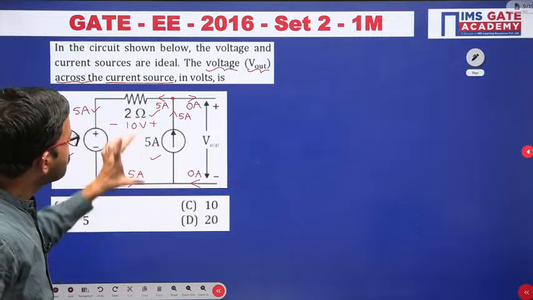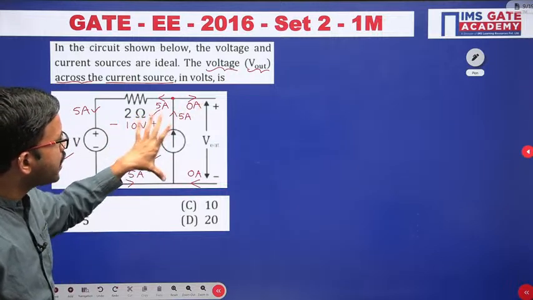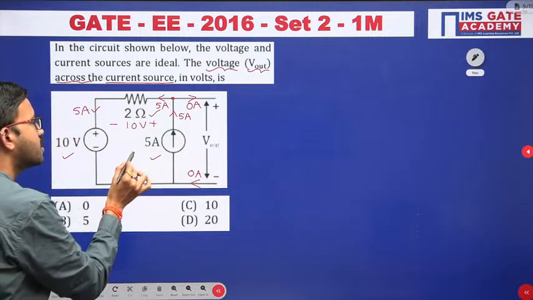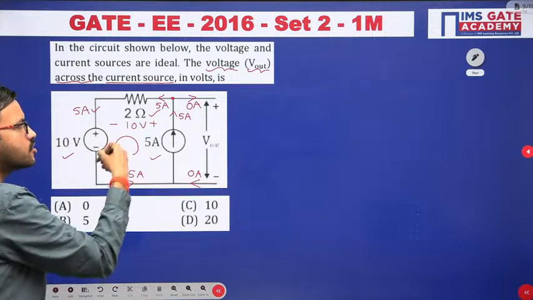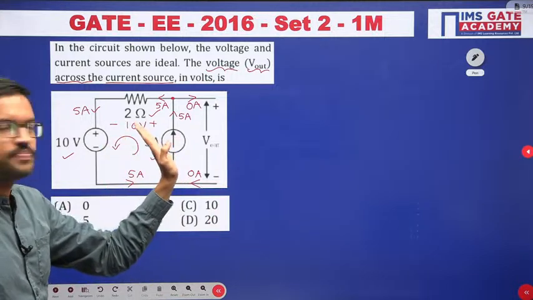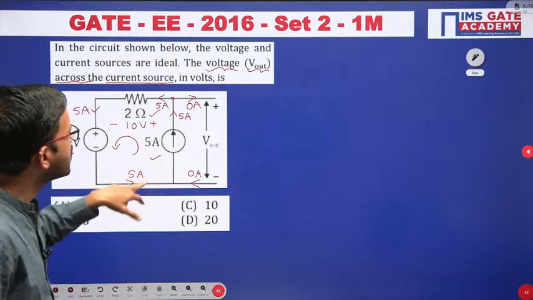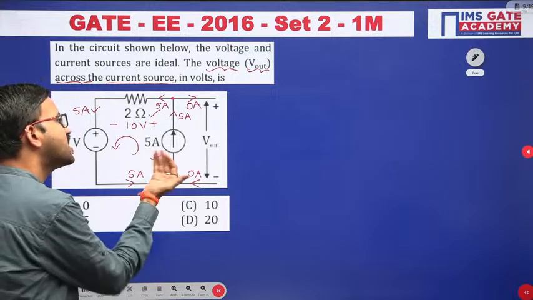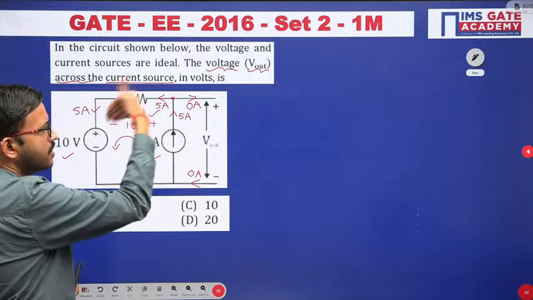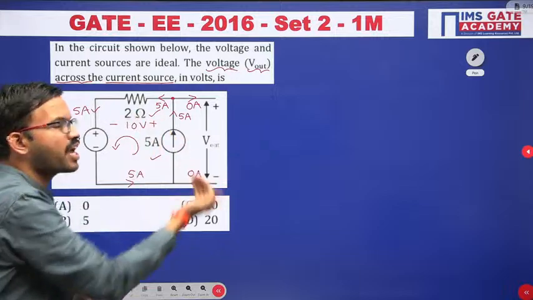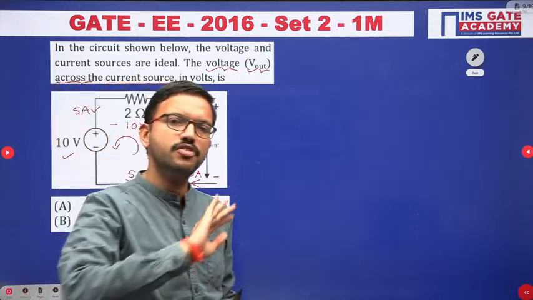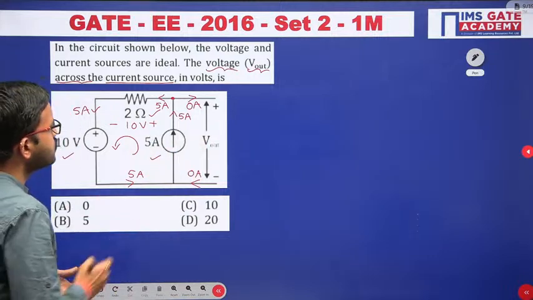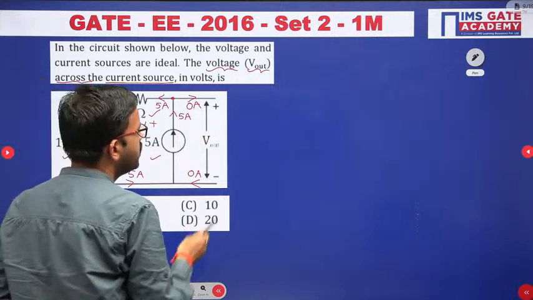Now across 5 ampere, as per the given question, the voltage polarities are plus minus like this. Now in this question you can apply KVL around this closed path in the anti-clockwise. Why am I considering anti-clockwise? Even if you want, you can consider clockwise, no problem at all. Since current is flowing in this direction, I am writing the KVL accordingly. Suppose I am considering here minus to plus.